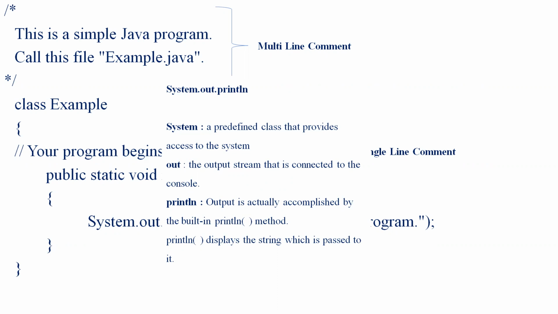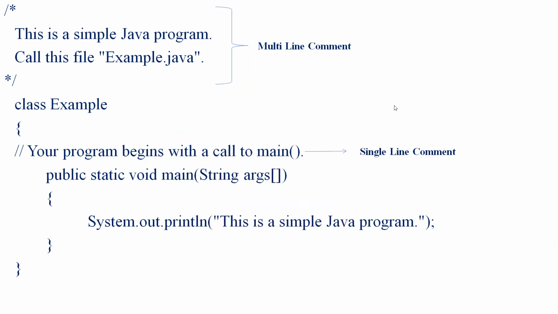Then out is the output stream which is connected to the console. Then println is used to output the actual value. Output is actually accomplished by the built-in println method, which displays the string passed in.